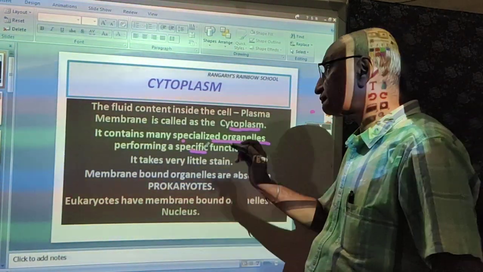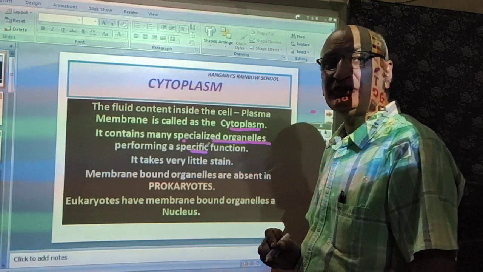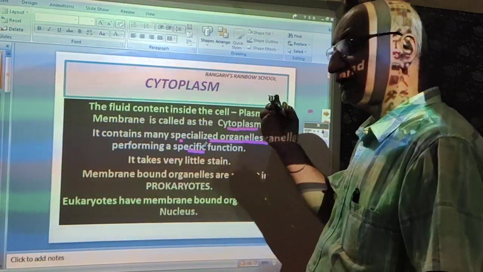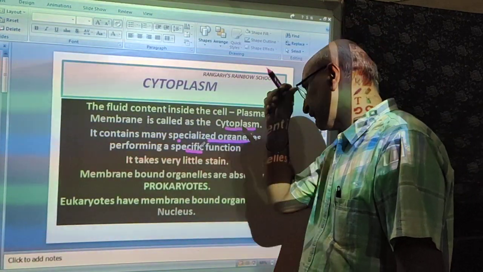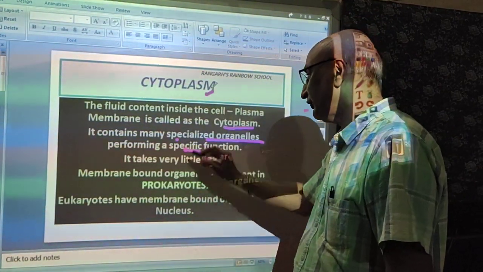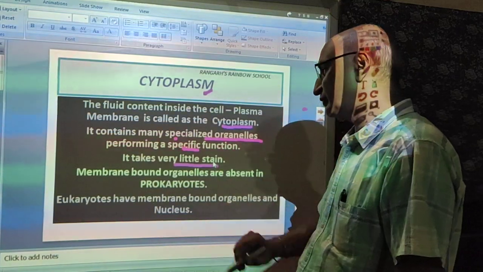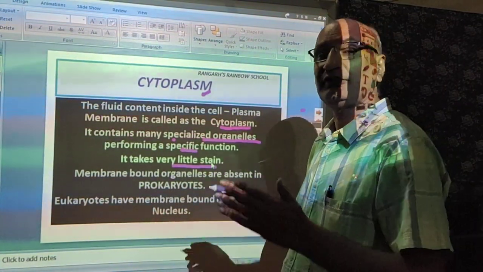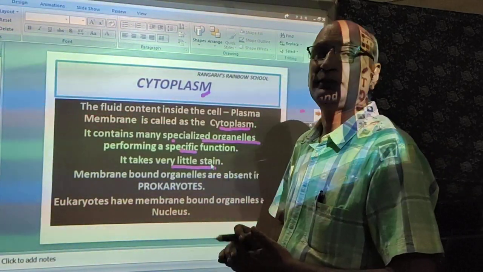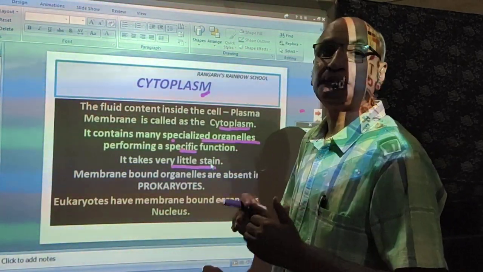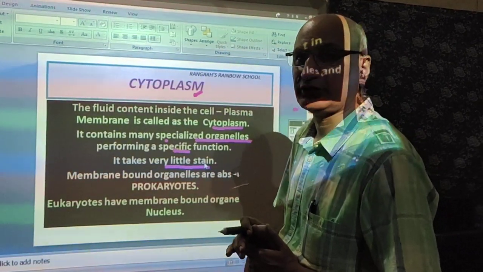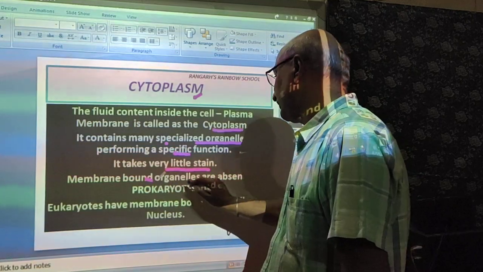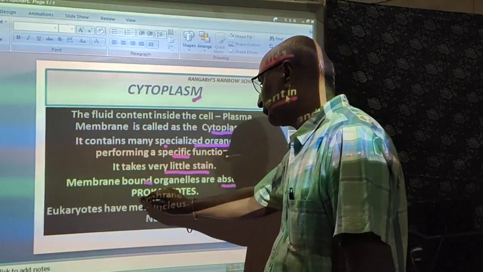As we discussed, the nucleus or the nuclear membrane takes the dense stain, while the cytoplasm takes very little stain. We should remember, as we have already discussed the differences between prokaryotic and eukaryotic cells, that membrane-bound organelles are absent in the prokaryotes.